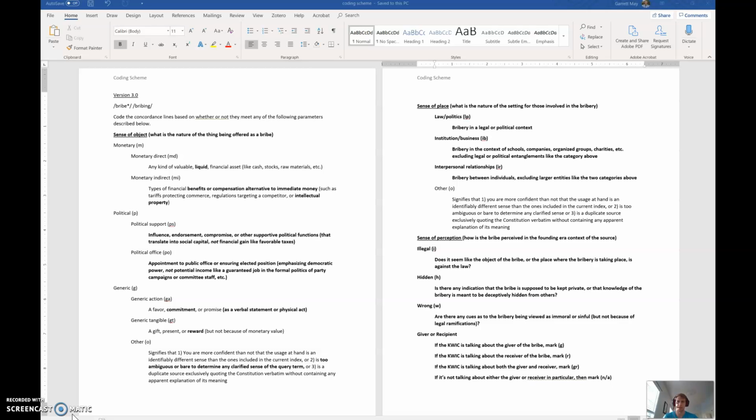So yeah, hopefully that clarifies a little bit those original senses that we've developed. And now we have a whole other list of things to look at when coding these concordance lines.